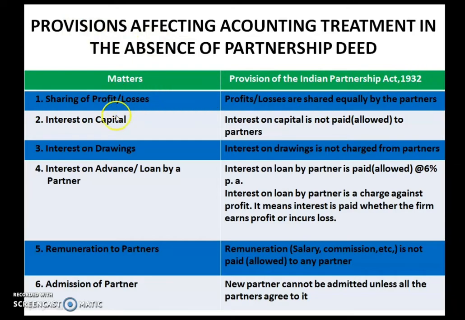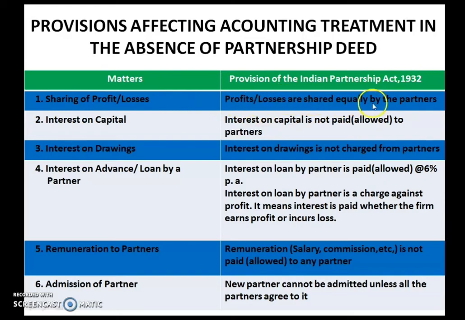So these are the matters in which they can go through the provision of the Indian Partnership Act 1932 if they have not prepared any written agreement. So the first case is sharing of profit or losses. Suppose the partners have not decided how to share profit and loss. They have not prepared any written agreement. What does the provision of the Indian Partnership Act say regarding this?